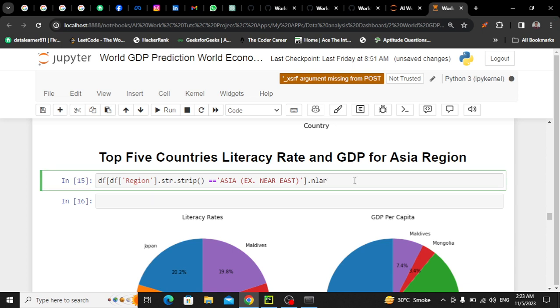and largest, okay it worked. largest, now inside this n largest you will give two things, the count of the countries you want. I want only 5, on the basis of literacy. So first of all what we have done, we have filtered Asia from region, only this thing, and on the Asia we have called this n largest function, number of largest values, on the basis of literacy only 5. Let me give this top 5 Asian countries.